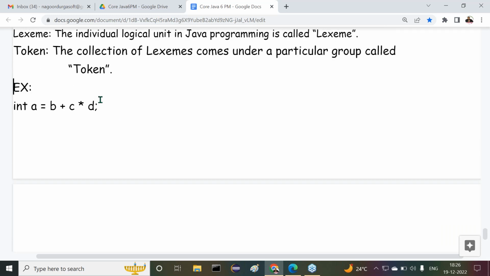Now tell me. First one, like what I'm telling you. Example: int a = b + c * d. Right, sir? b + c * d, that's the value I provided here. Observe carefully. Where int is, what is this int actually? It's a data type. Am I right or not?